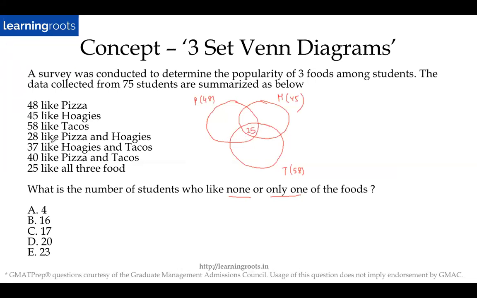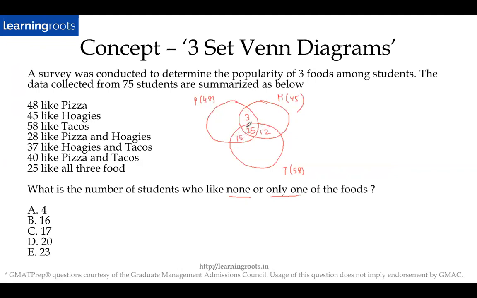Then what will this become? So 28 like pizza and the other one. If these two are 28, if this is 25, then this will be 3. Similarly, if this is 37, this plus this is 37. If this is 25, then this will be 12. Similarly, if this entire thing is 40 and this is 25, then this will be 15. I hope everyone has got to this point.